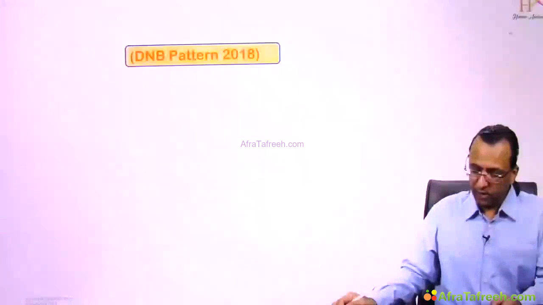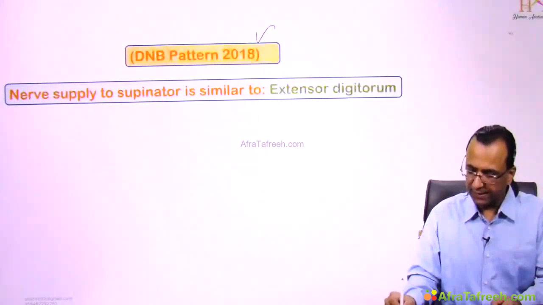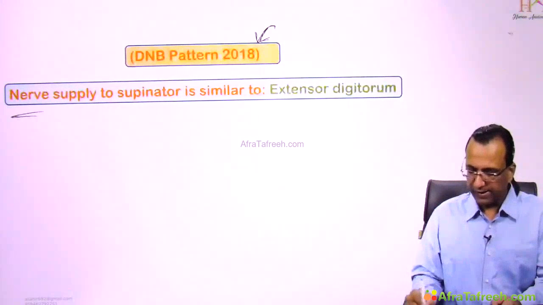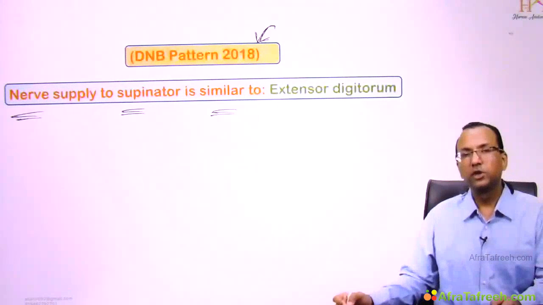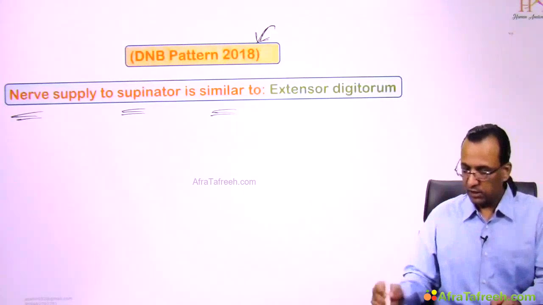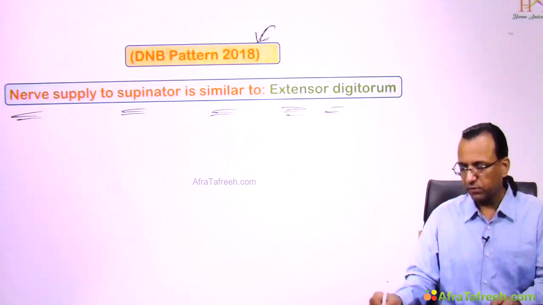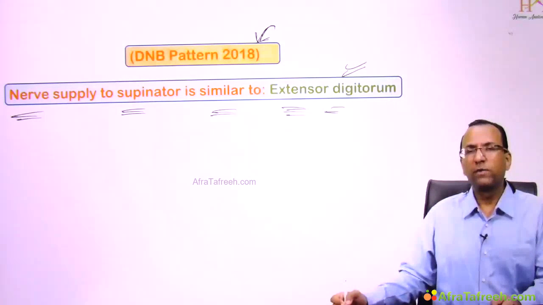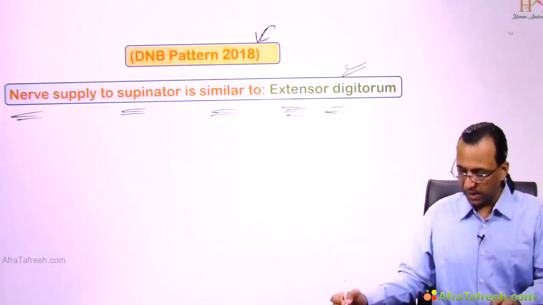Now, this is one DNB pattern. This year's question is asking, nerve supply to supinator is similar to? You mean to say the motor terminal branch of the radial nerve? Yes, motor terminal branch. Extensor digitorum is the answer? Yes, of course. Whoever was supplying supinator is supplying the extensor digitorum.